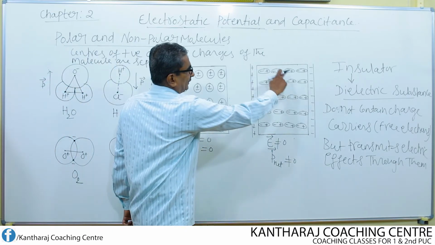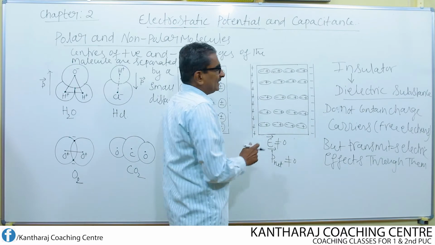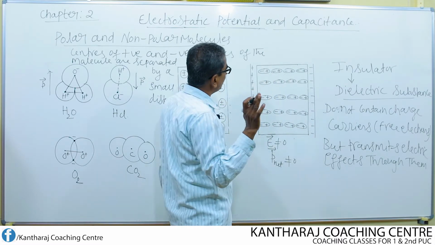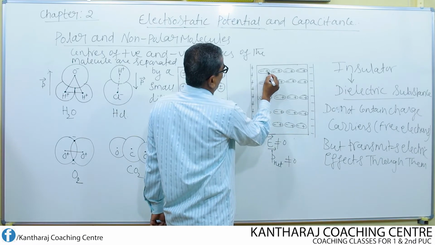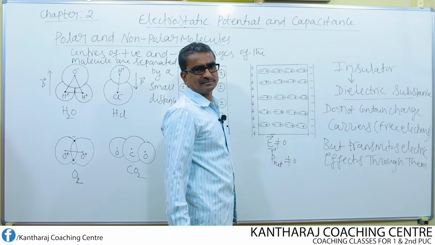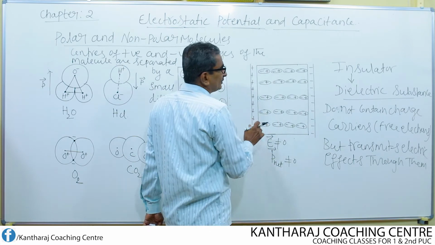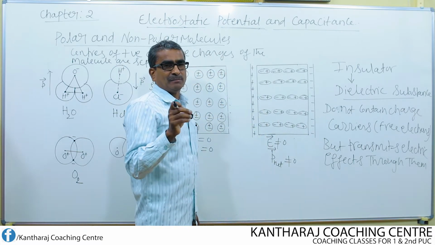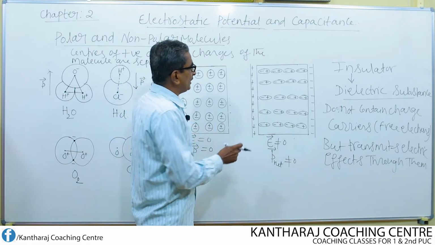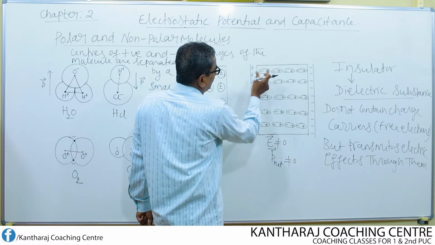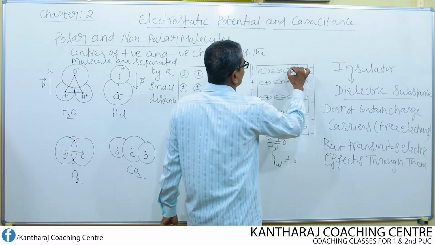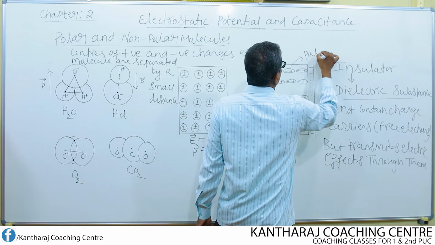So consider this figure. Each of these molecules is a polar molecule because negative and positive charges are slightly separated from each other. Such molecules, where the positive charge center and negative charge center are slightly separated without coinciding with each other, are known as polar molecules.